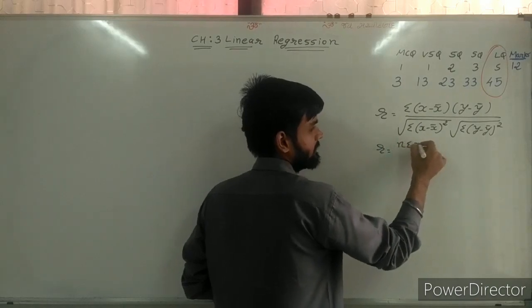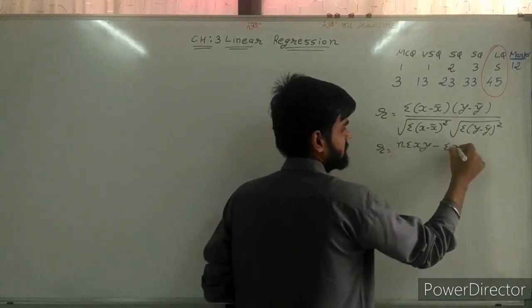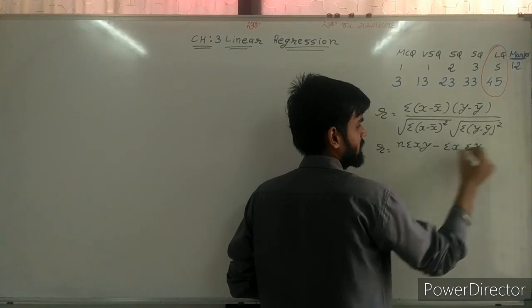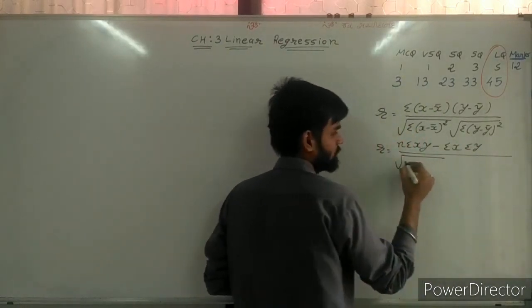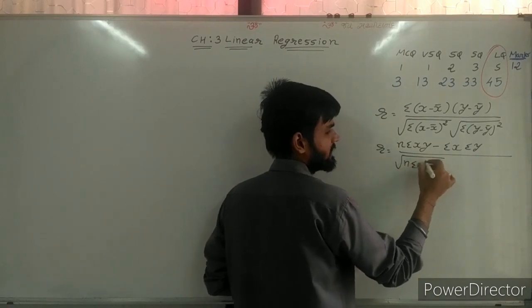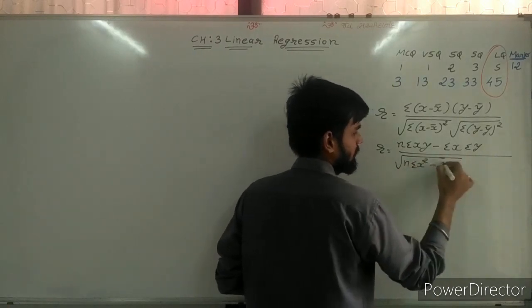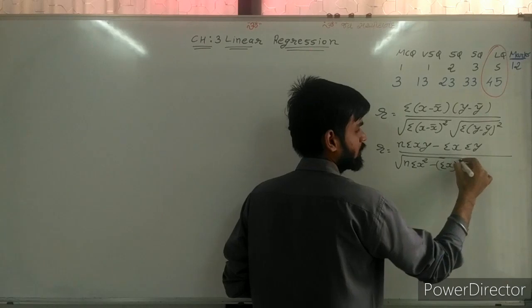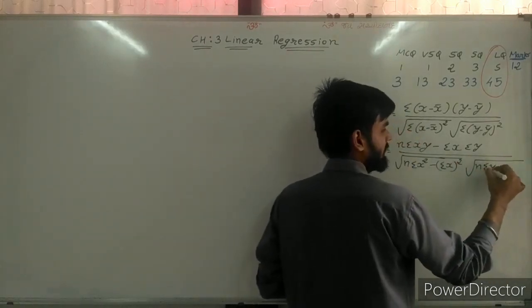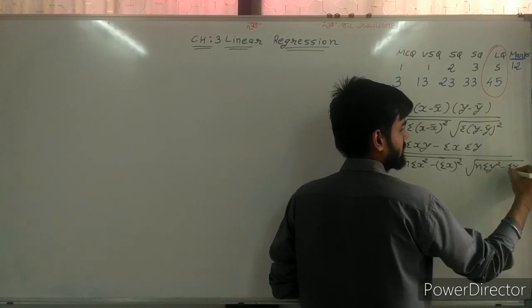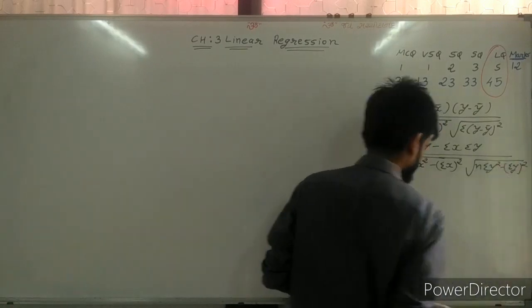The second formula: n sigma xy minus sigma x sigma y divided by under root n sigma x square minus sigma x whole square, second under root n sigma y square minus sigma y whole square.